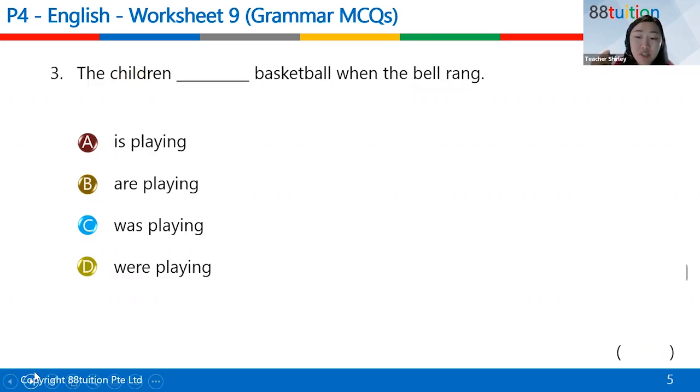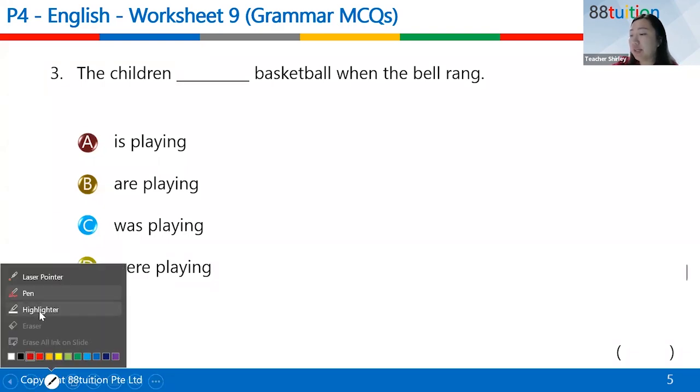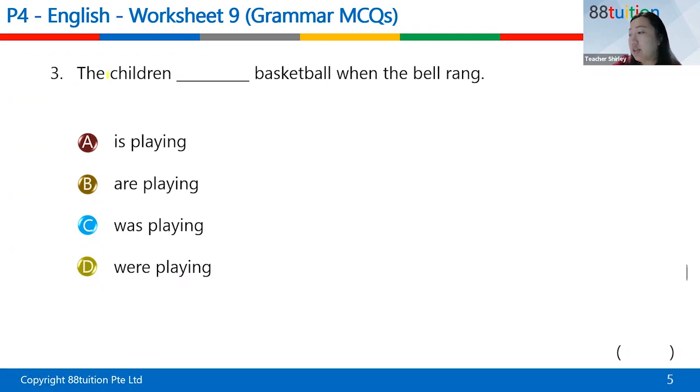All these are your grammar MCQs, and again, just to highlight, they can be found in section A of your paper 2. Okay, the children what basketball when the bell rang. In this case, there are a few clues that we can use. The children, right?